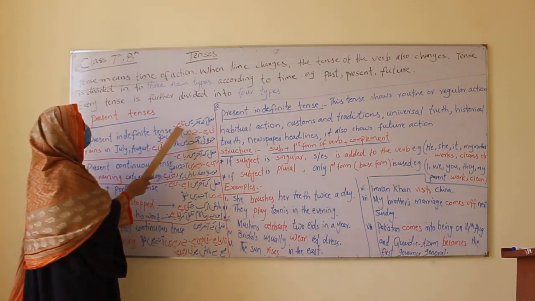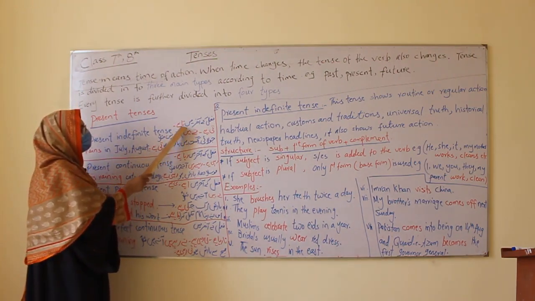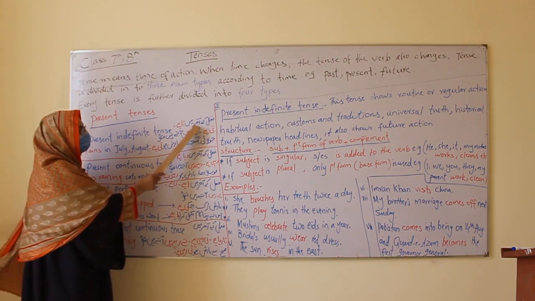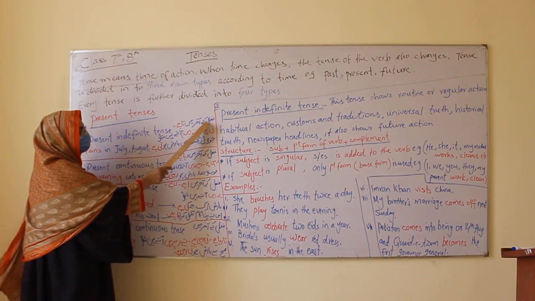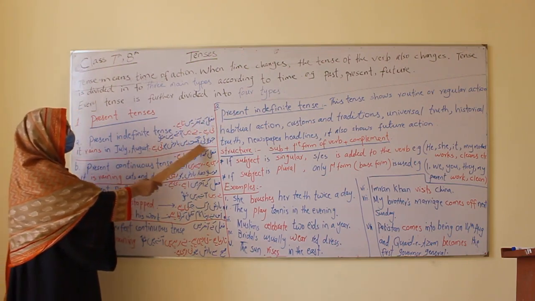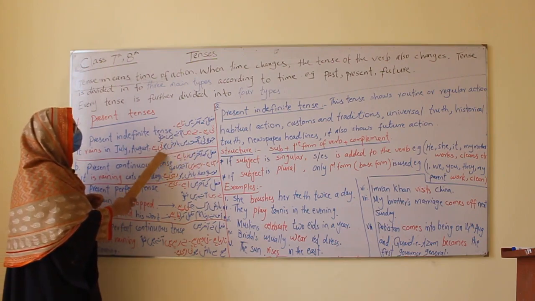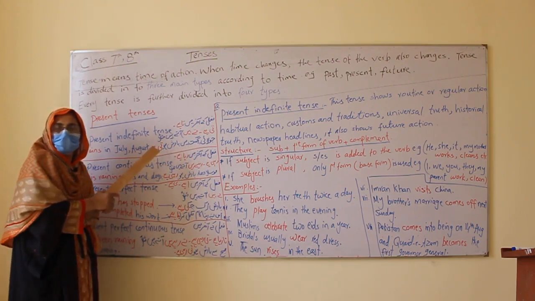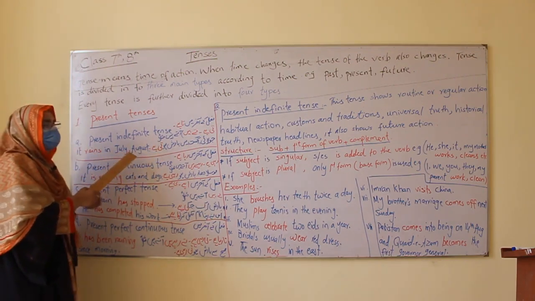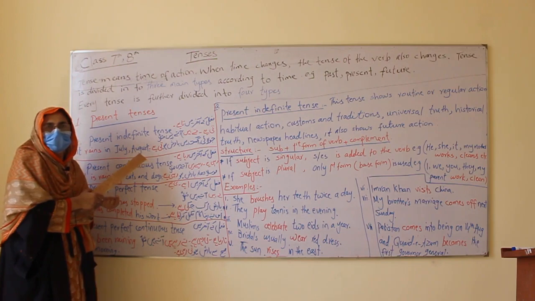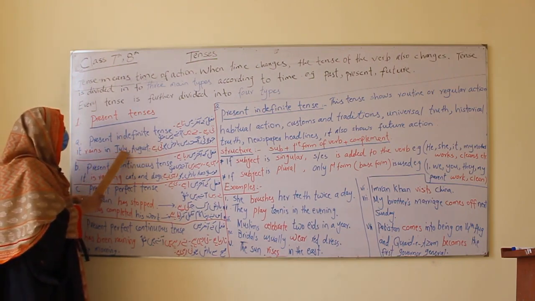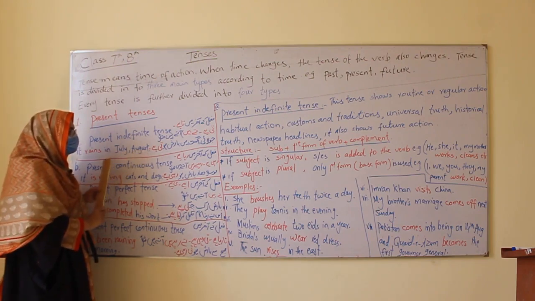What are the Urdu symbols? I have given them in red to be highlighted. Ta hai, ti hai, te hain, at the end of the Urdu sentence, at the end of the verb. And an example is, for example, July, August mein barish hoti hai. Now it shows regular action, or you can say habitual action, because these are the rainy months and it rains always. It rains in July and August.